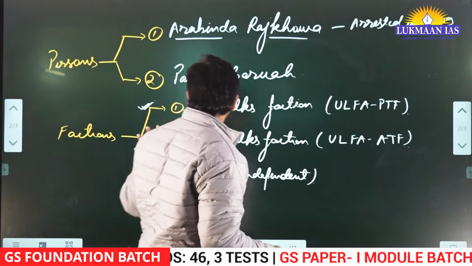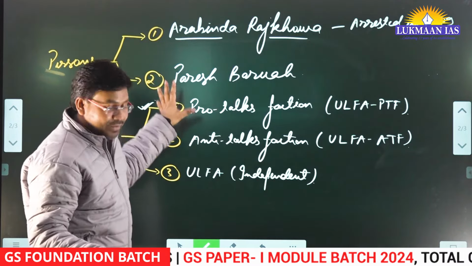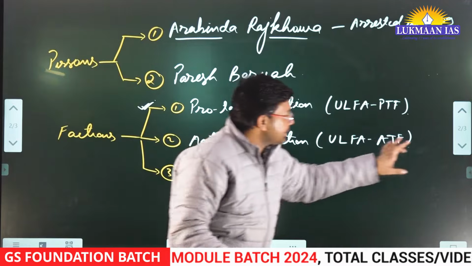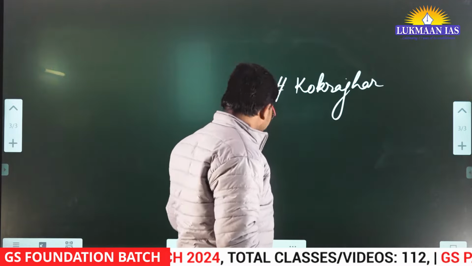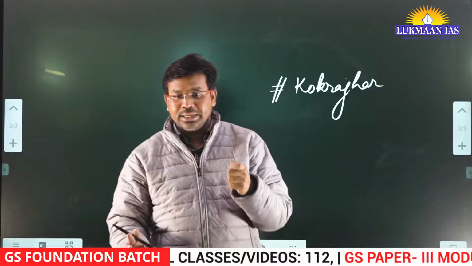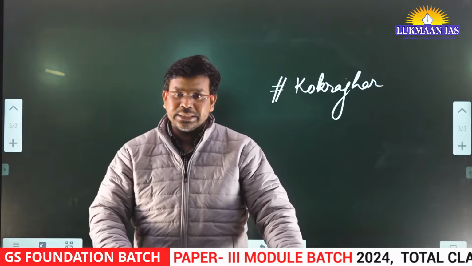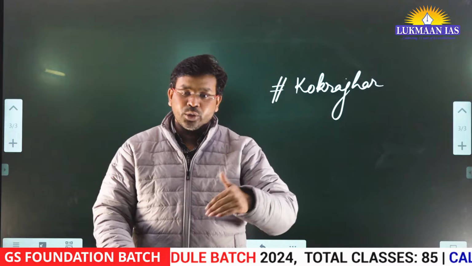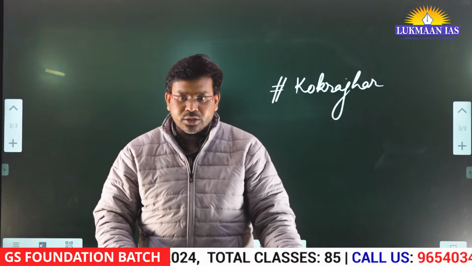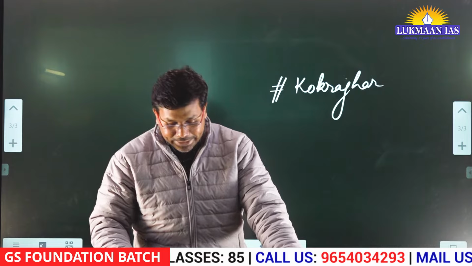Now, having understood this particular thing, which is, let's say, factions of ULFA, now let us talk about the person who was arrested by the army official. What has happened? That person has gone for talks with the government, right? Talks with the government to establish peace.